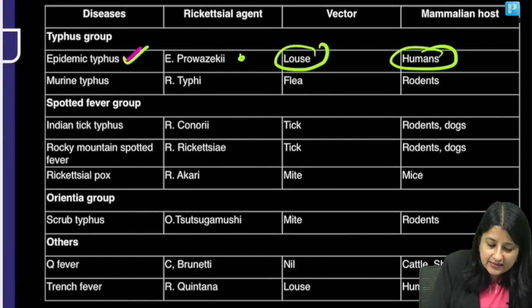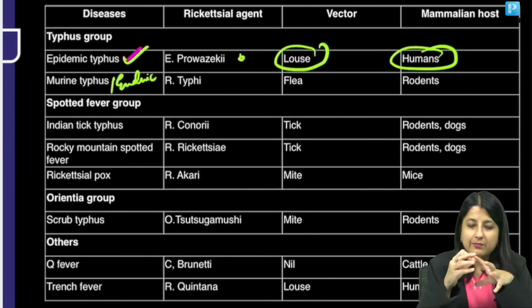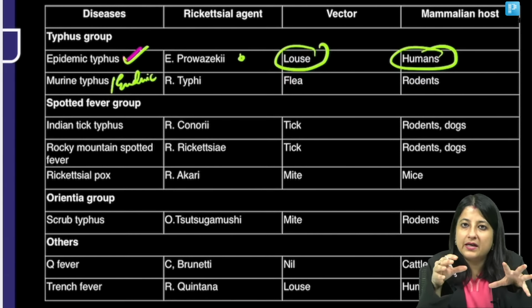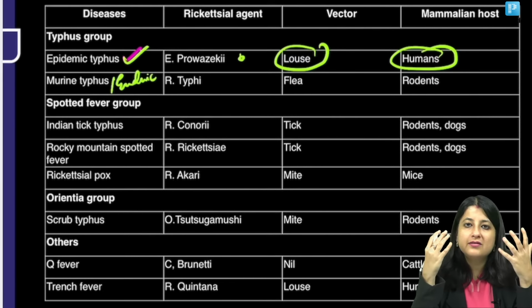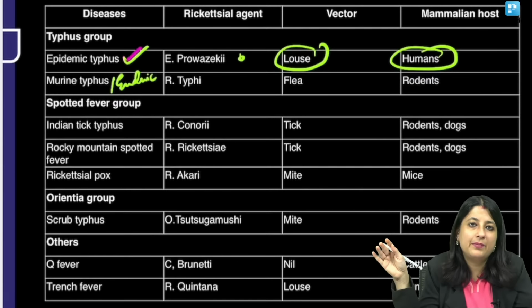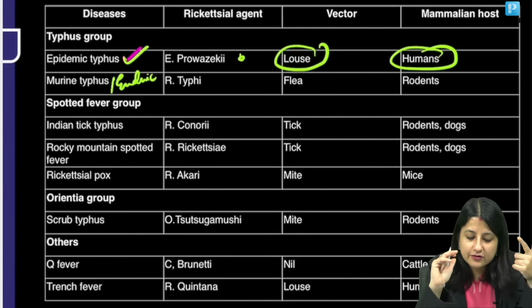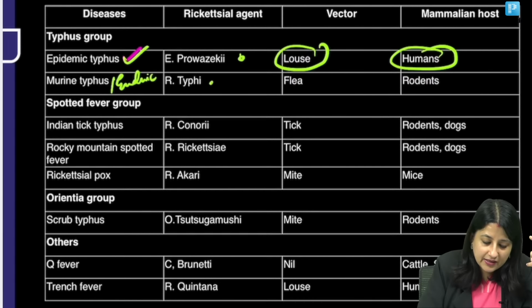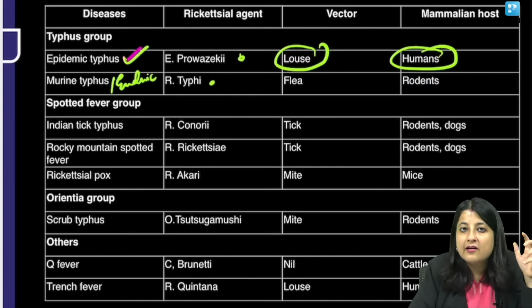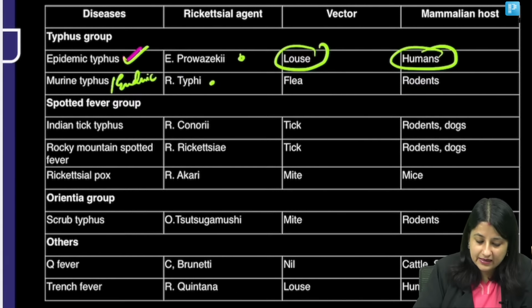Alright, prowazekii. Murine typhus is endemic. Now how can you remember? See, epidemic typhus, it's an epidemic, and louse. Have you heard of something known as head louse? If anyone has head louse, it spreads like an epidemic. So remember louse, epidemic typhus. Then endemic typhus or murine typhus. What is the agent? Rickettsia typhi. Now typhoid is endemic in India, so typhi kind of represents endemic typhus.